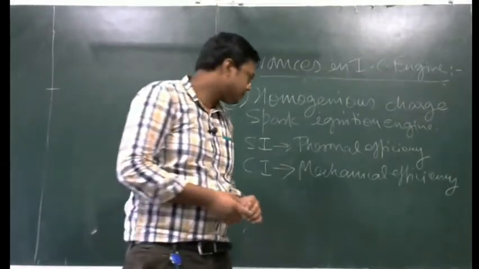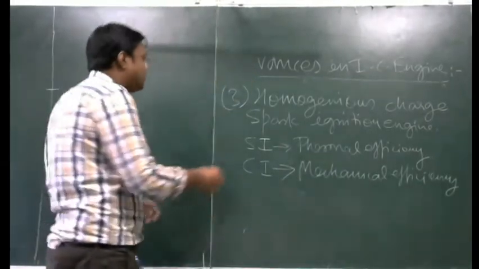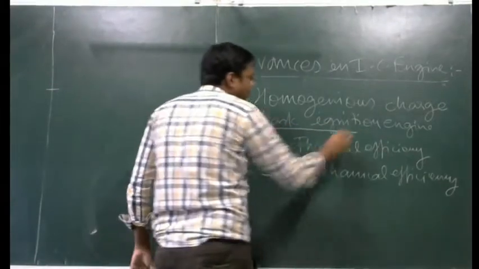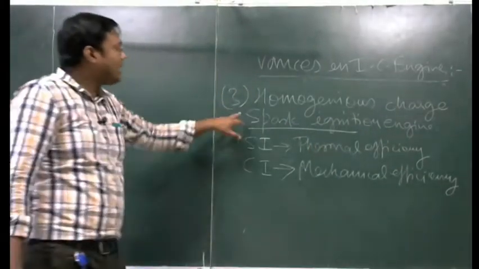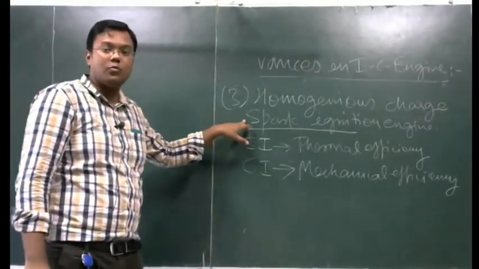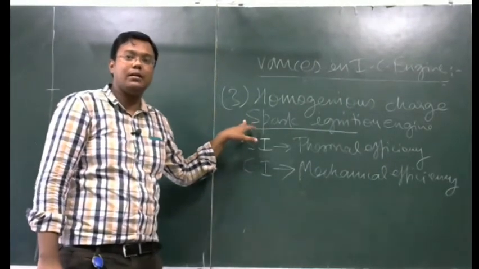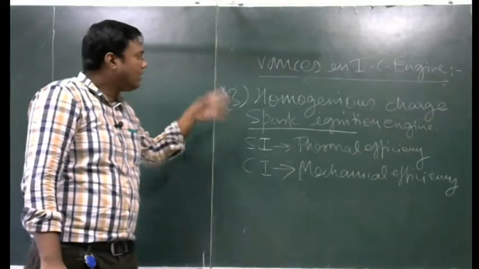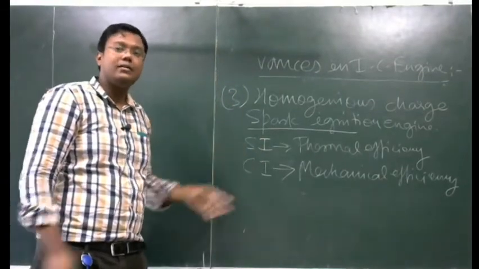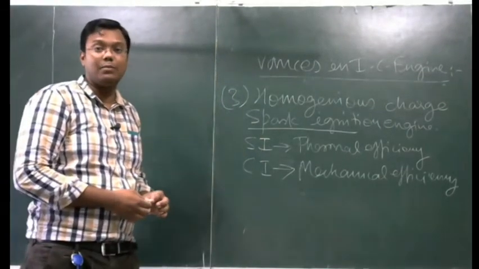Basically it is a spark ignition engine, but we did not provide any spark plug here. We provide an air fuel mixture here, but no spark plug.